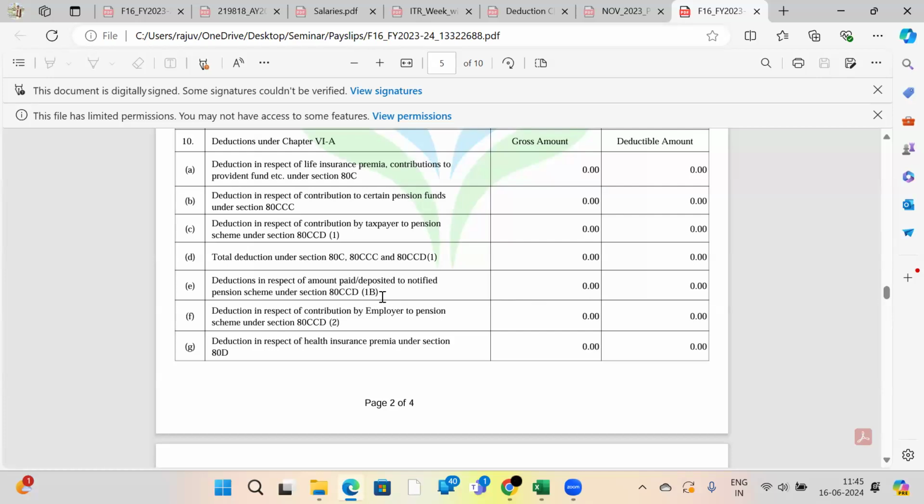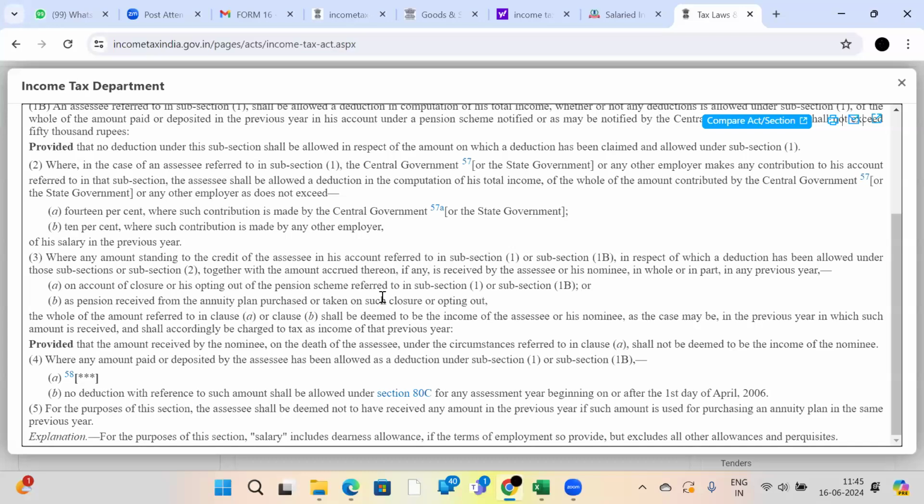Okay. Understood? Yes, sir, I have a question, sir. I have received a salary arrear for the financial years 2007-8, 2008-9, 2009-10, and in the years 2013-14 and 2023-24. Sir, can I claim a deduction under section 10E for relief under 89? I have not filed a return at that time, sir.